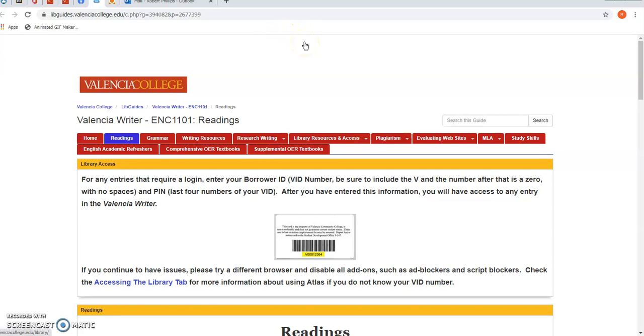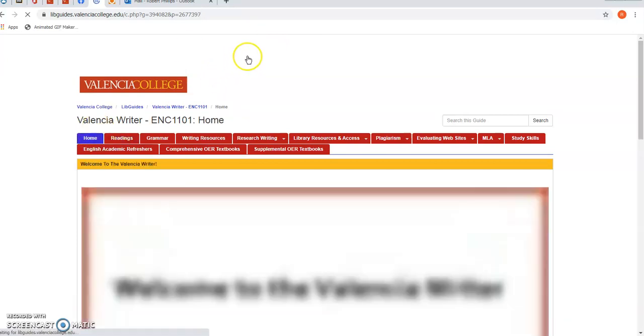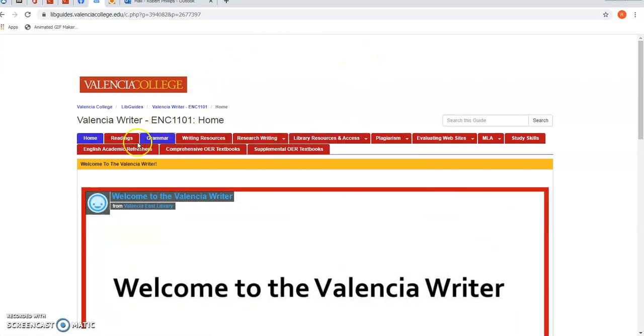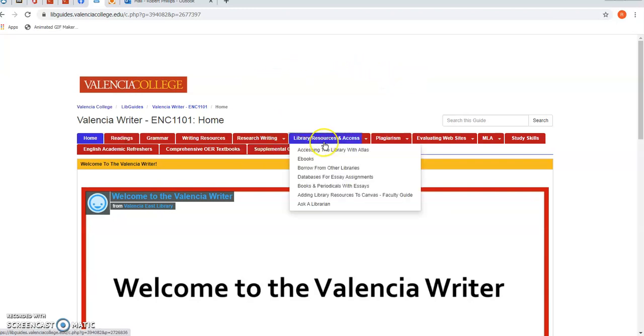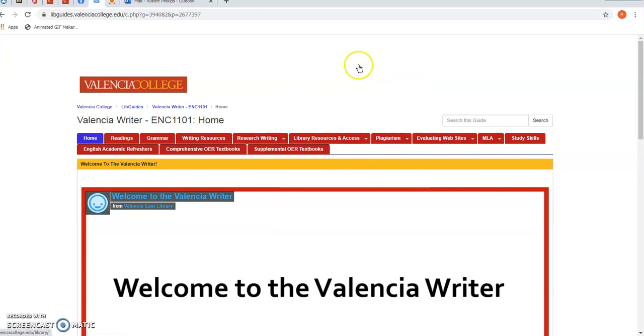This is basically the home page. Well, technically this is the home page, but you can see all these links here. Readings is always the one we're going to be using. This is where you'll find the actual readings that I'm assigning. This is an online textbook. It's a collection of a huge amount of materials that they've been assembling.